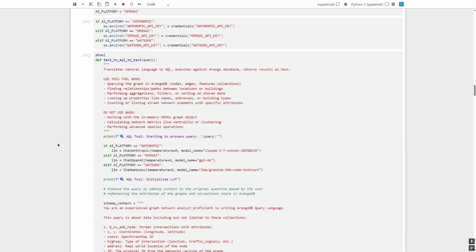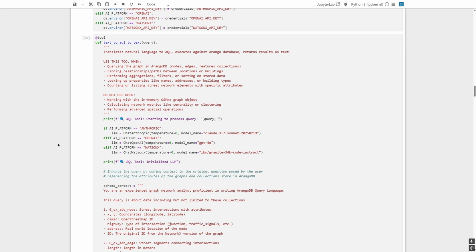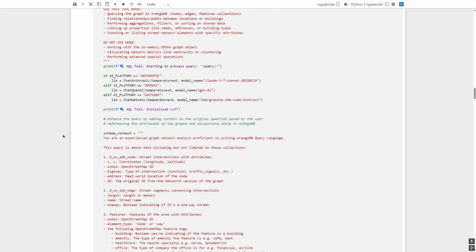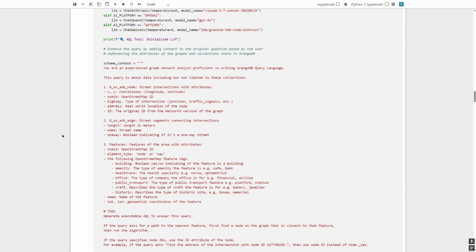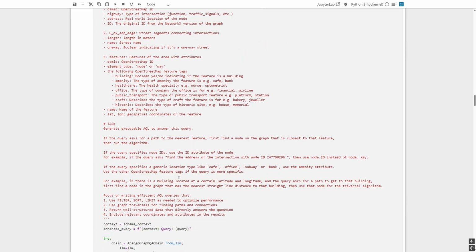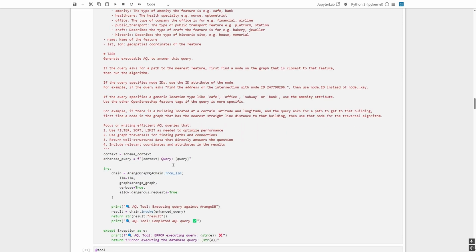Starting with the text to AQL translator. We define the docstring as its tool description, initialize the LLM, then build context to enrich the query for the ArangoGraph query chain. This enhanced query will now include more information from the database schema, including the node, edge, and feature attributes. There's also more detail about how to approach specific queries. This context is prepended to the user query and is passed into the chain, which will then return the analysis.